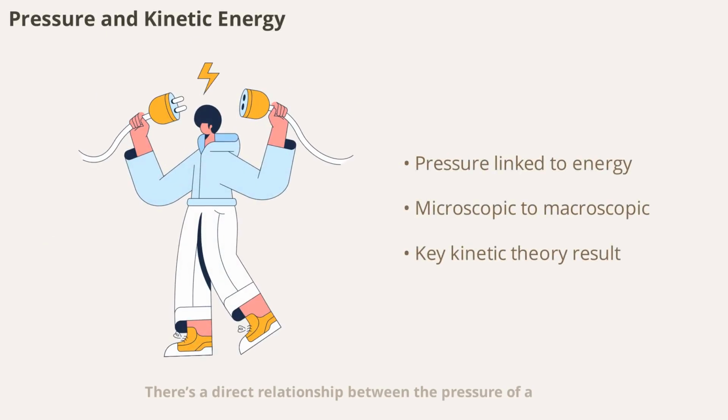There's a direct relationship between the pressure of a gas and the average kinetic energy of its molecules. By combining the expressions for pressure and kinetic energy, we find that pressure is proportional to the average kinetic energy per unit volume. This connection is fundamental in understanding how microscopic molecular motion leads to the observable property of pressure in gases.